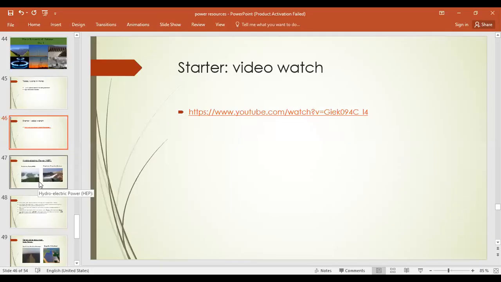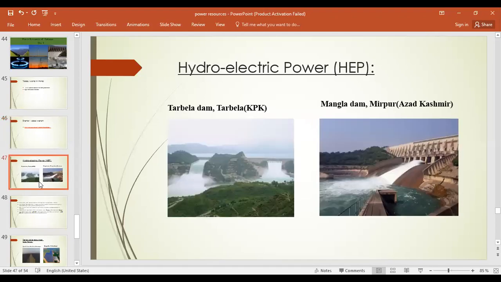Now you all came to know what renewable energy resources are and how many types of renewable energy resources there are, right beta? Today we'll focus on one type of renewable energy resource, that is hydroelectric power, HEP. We know that hydroelectricity is an important source of energy in Pakistan.